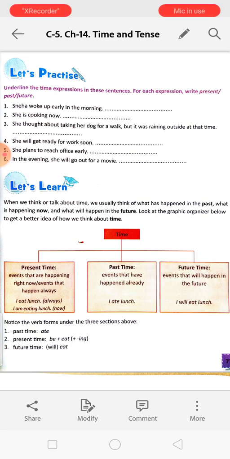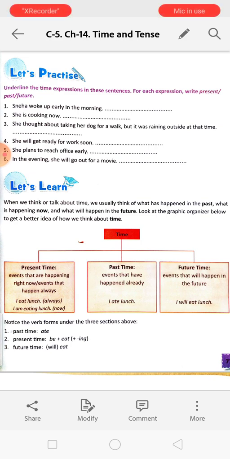Sneha woke up early in the morning. Woke is the past form of wake, W-A-K-E, wake. So this is past. She is cooking now. Is cooking. It is the present form. Okay. Number C. She thought about taking her dog for a walk, but it was raining outside at that time. Was raining. It was past. So this number 4, 5, 6 you will do by yourself.